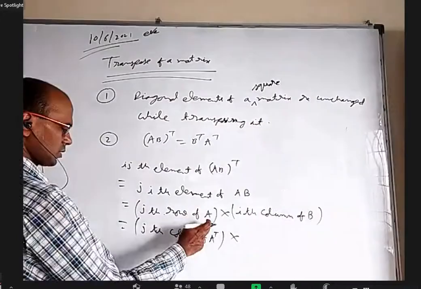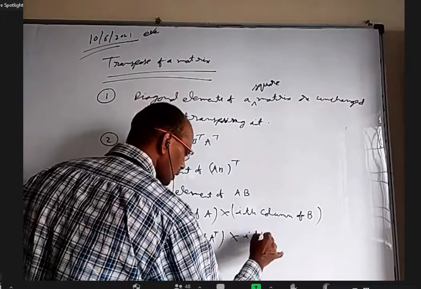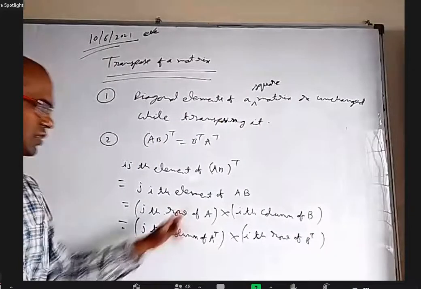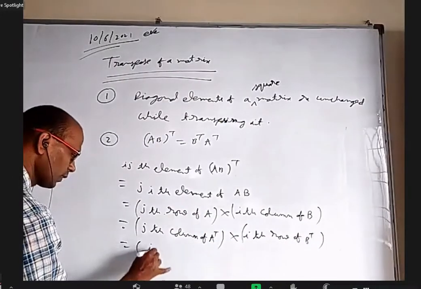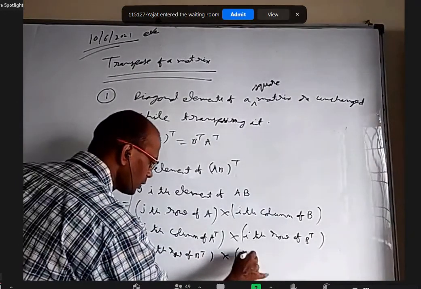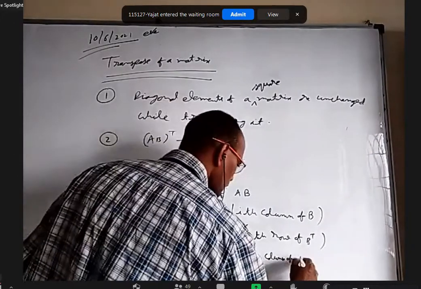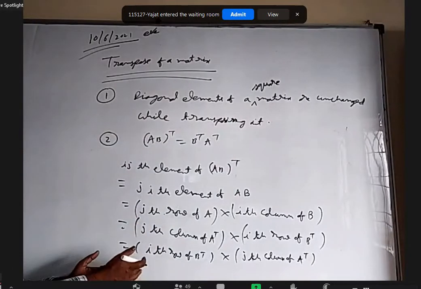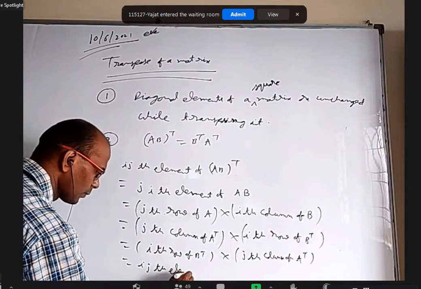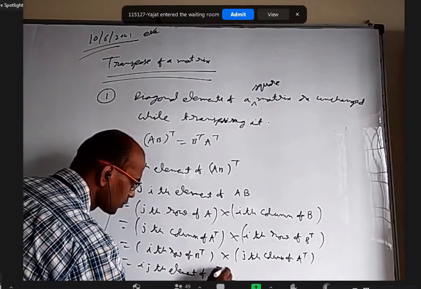So jth row of A is equal to jth column of A transpose. Ith row of B is ith column of B transpose. I want to write this first here, this type later, which is equal to ith row of B transpose into jth column of A transpose. So you are taking a row in one matrix and a column in another matrix, which means it is the ijth element of B transpose into A transpose.